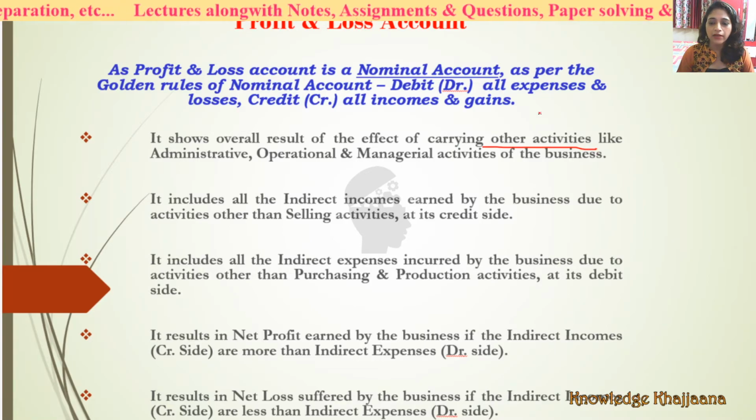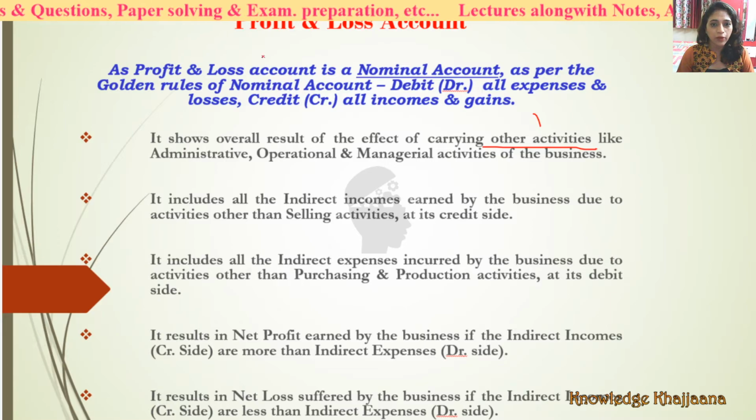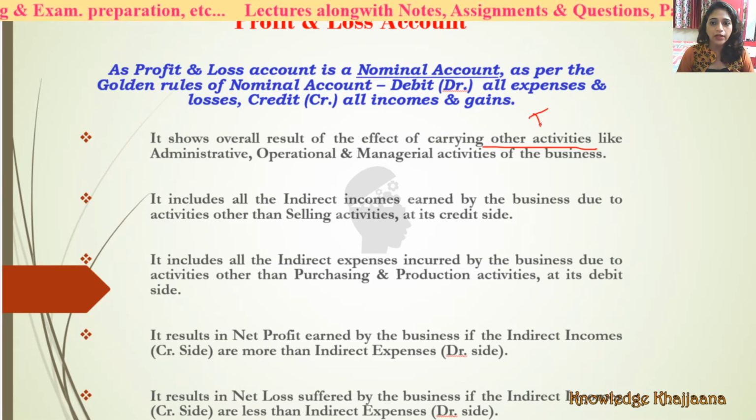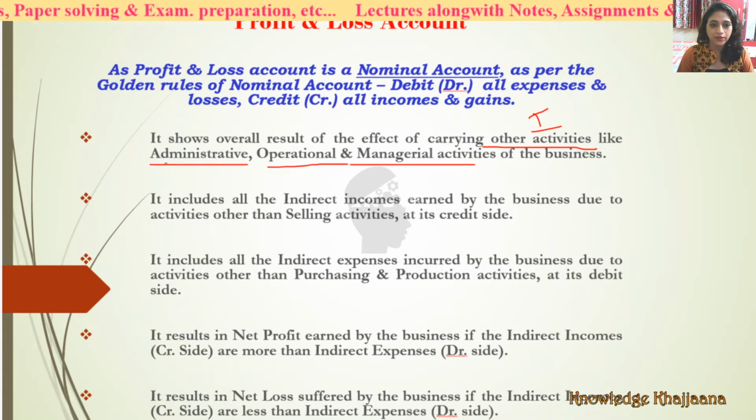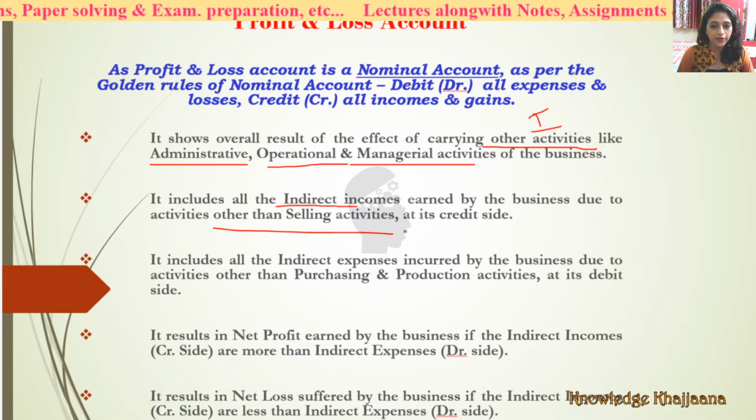See, the activities which are direct expenses and direct income are not recorded in profit and loss account. All indirect, that is administrative, operational and managerial activities, okay, not direct activities, are recorded in the profit and loss account. It also includes all indirect incomes earned by the business, like maybe which are other than selling activities. Okay, let's see in the example.